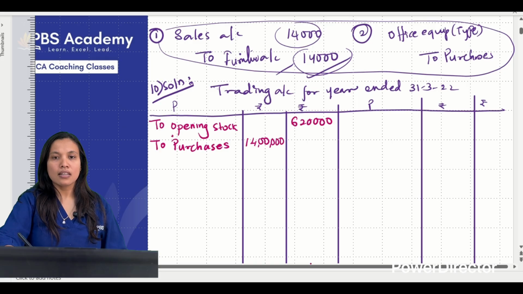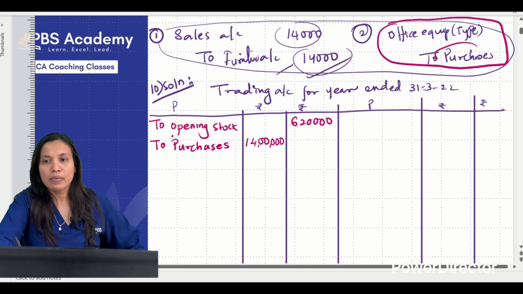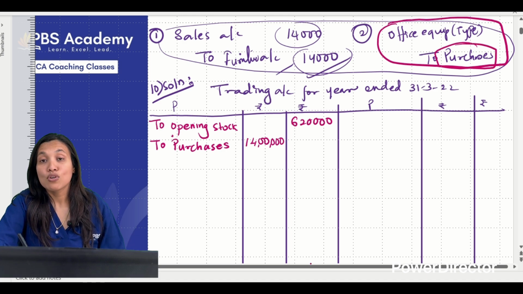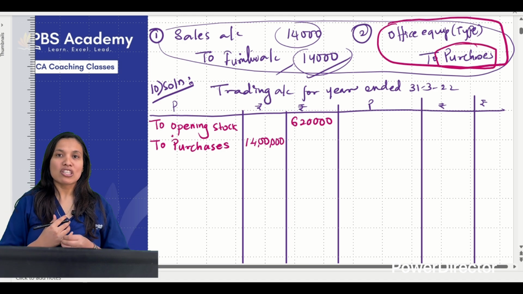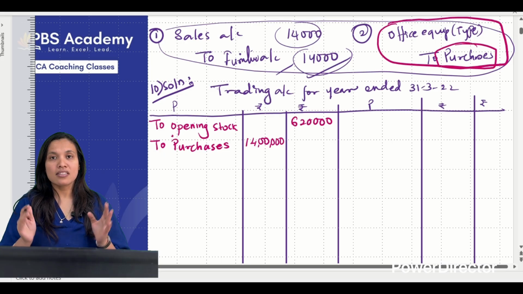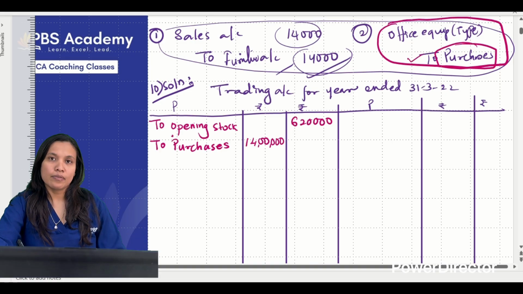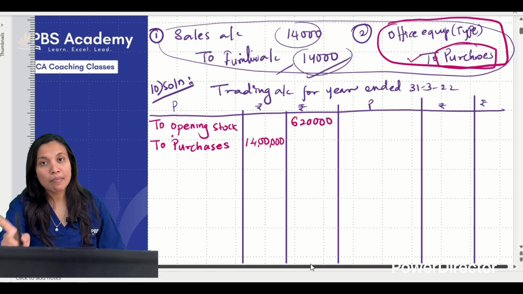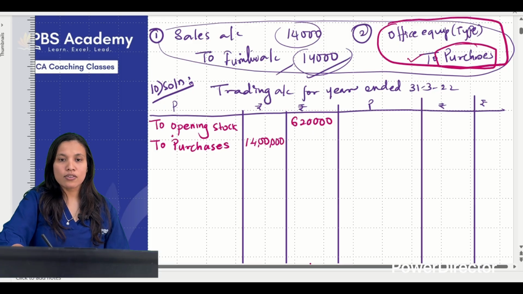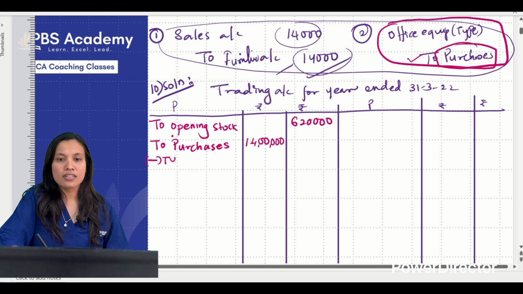But if I see this particular entry, there is purchases, isn't it? So that adjustment must be done in the purchases value first. See, purchases is on which side? Purchases have a debit balance, but here purchase is coming on the credit side. Purchases have a debit balance. Debit means add, credit means less. So here less. What do I have to write? Less typewriter purchased.